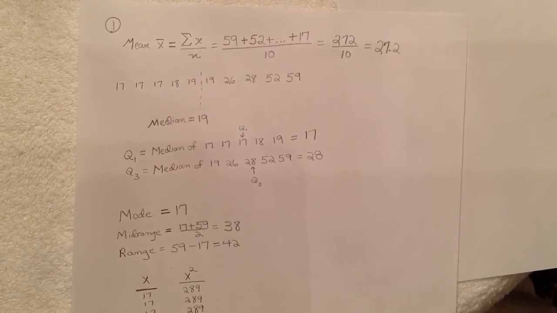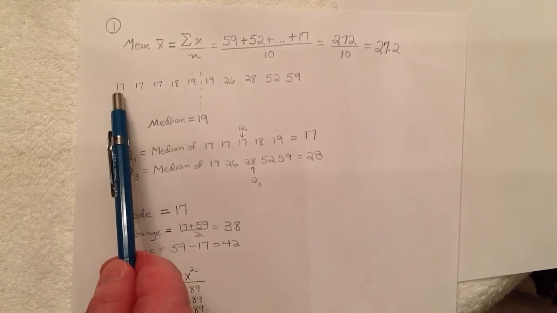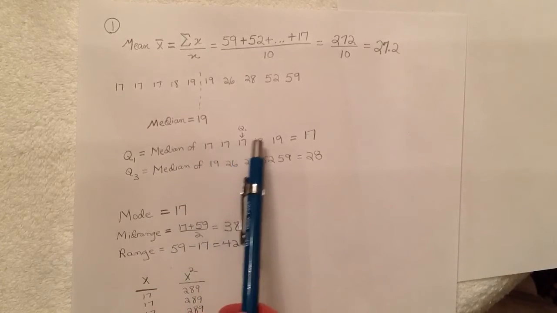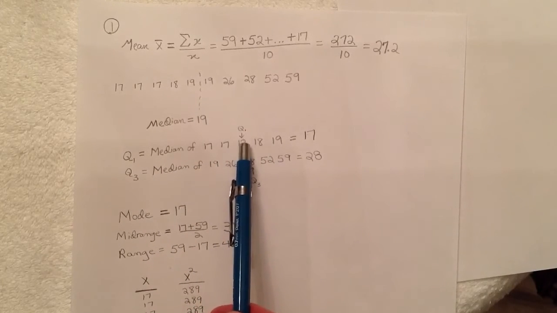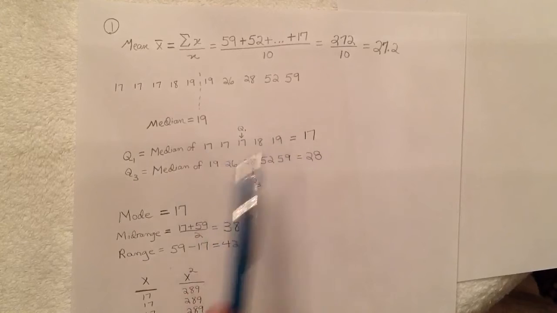And now I'm just going to throw in another analysis among the data, and that is if you were to sift through the numbers and break it down in terms of quartiles. If you were to determine the first quartile, by definition it is the median of the data set that comes before the median of all the data. So for the first quartile, you are looking at the first 5 data pieces, the median of 17, 17, 17, 18, 19. The first quartile is going to be the median of the first 5 data pieces, so it is going to be the third 17.